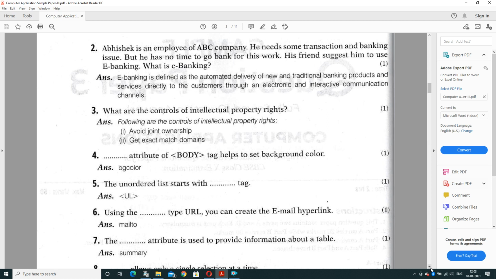It is defined as the automated delivery of new and traditional banking products and services directly to customers through an electronic medium, and it is an interactive communication channel. It saves time, and the major thing is that it is paperless communication. You need not write any content on paper, and you can get 24/7 services. You can transfer money to others, use your ATM card, pay money, and pay funds to a third party also. All such transactions are performed with the help of e-banking.